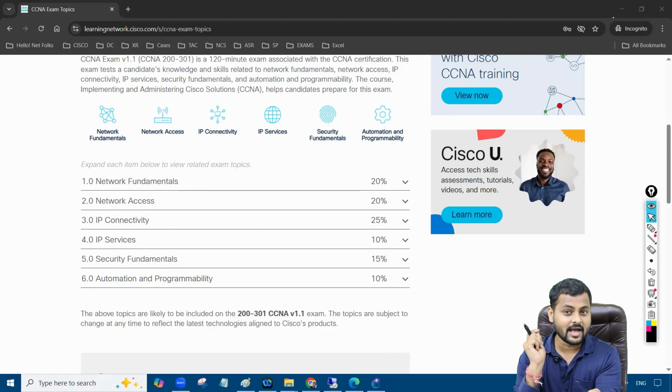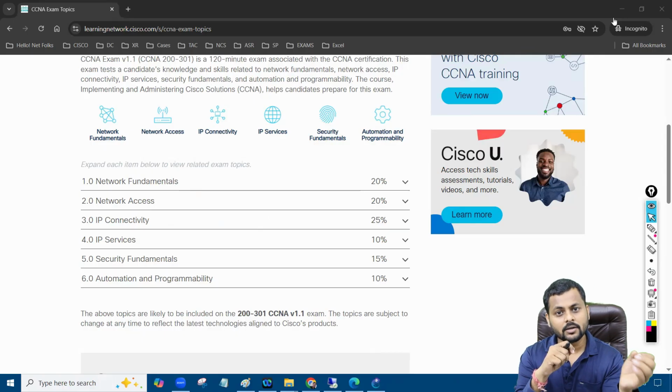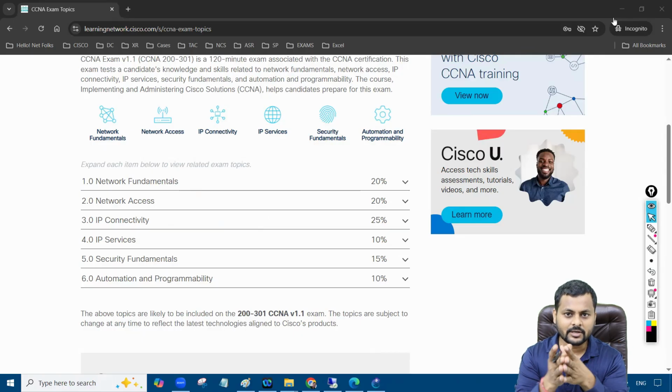But before taking the exam, you need to know all the syllabus. So basically, the CCNA exam syllabus has 6 main parts. First we have network fundamentals, then network access, third IP connectivity, then IP services, security fundamentals, and automation. Now, many of these words, if you do not belong to the technical side, you will not understand right now. But eventually, once you have done the training, it will be like a piece of cake for you, right? And if you have a technical background, for example you have done BCA or BTech, you definitely encountered the networking syllabus in your college as well.